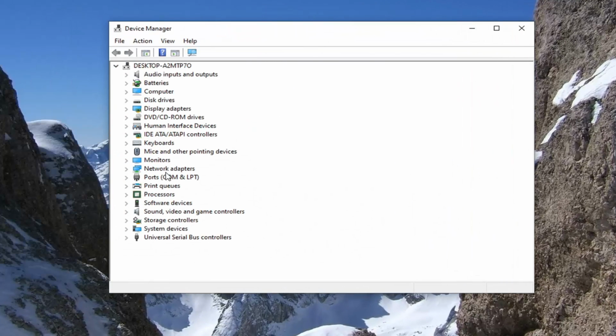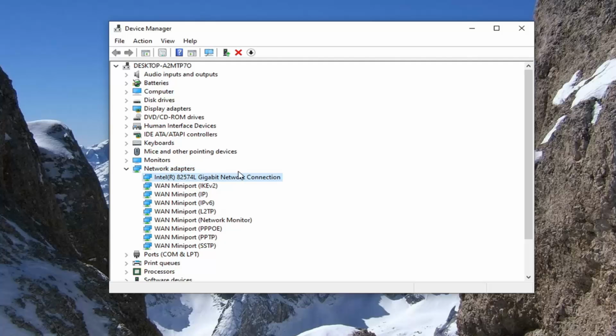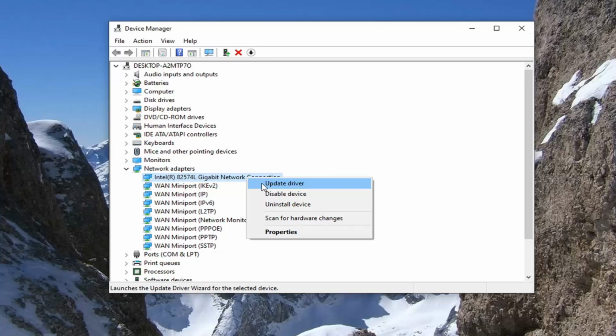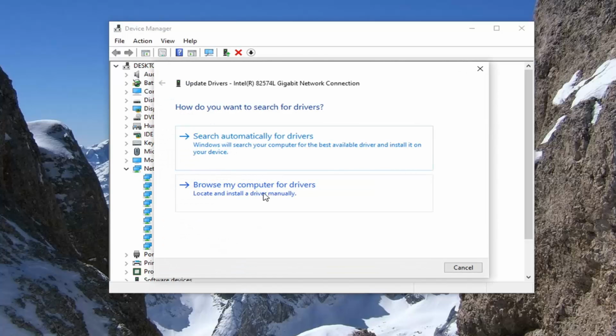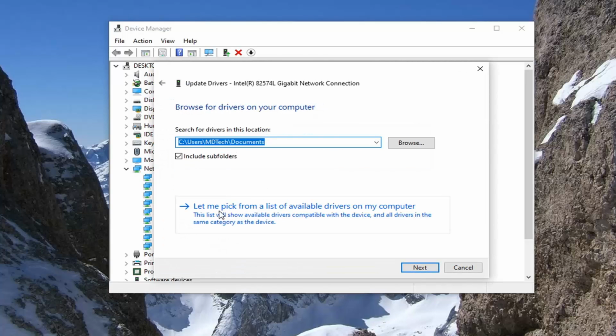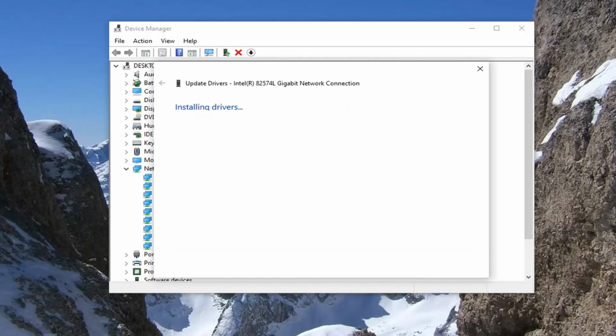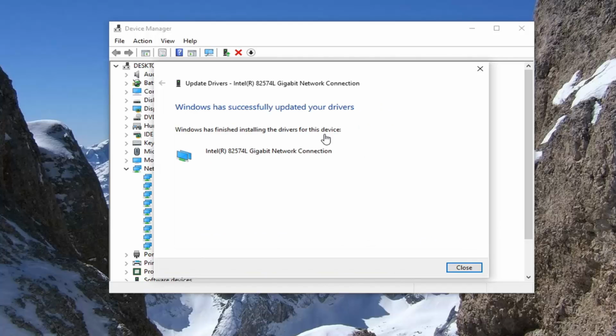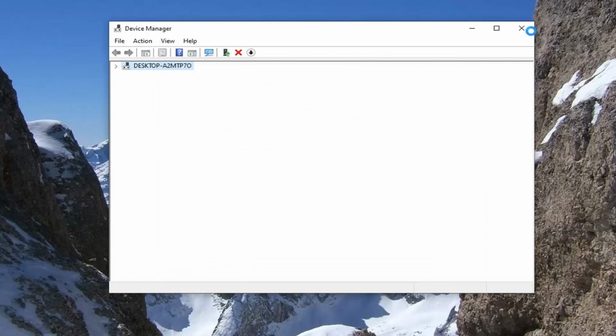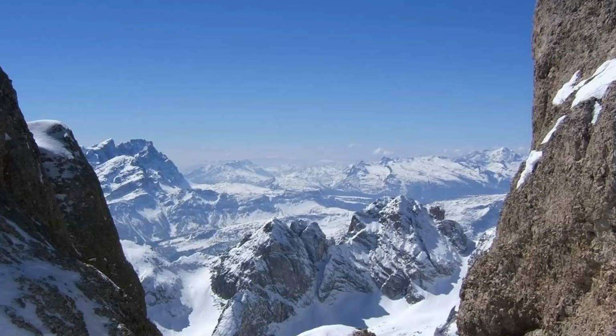Double click on the network adapter section, and then whatever your network connection is listed in here, you want to right click on it and select update driver. Select browse my computer for drivers, and then select let me pick from a list of available drivers on my computer. Select whatever is the best match recommended, and then select next. It should say it has successfully updated your drivers. Close out of here. Again, see if that has resolved the problem.